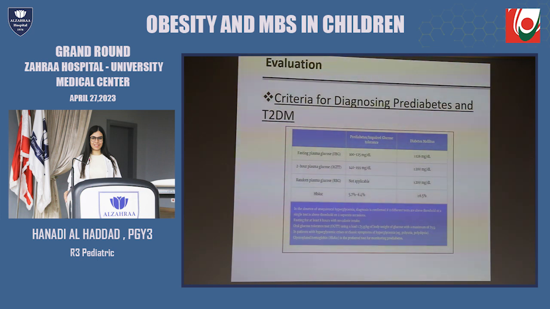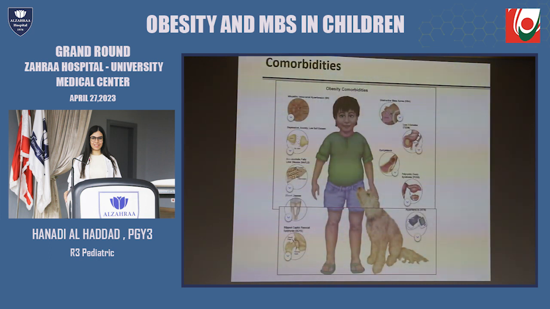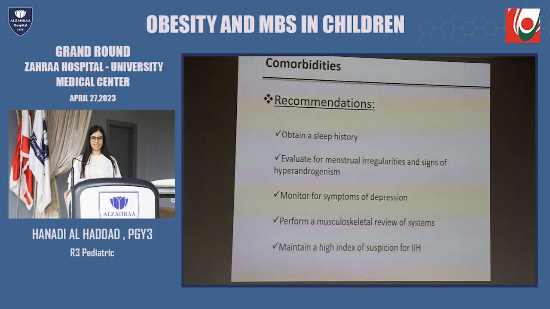So, to diagnose prediabetes, we recommend measuring fasting plasma glucose, 2-hour plasma glucose, random plasma glucose, and HbA1c. HbA1c is the preferred test for monitoring prediabetes. Obesity in children has a high prevalence of comorbidities. Among them: idiopathic intracranial hypertension, depression, non-alcoholic fatty liver disease, and polycystic ovary syndrome.